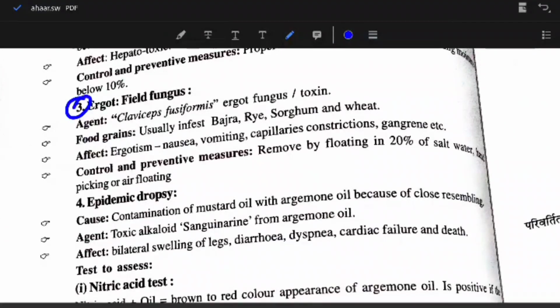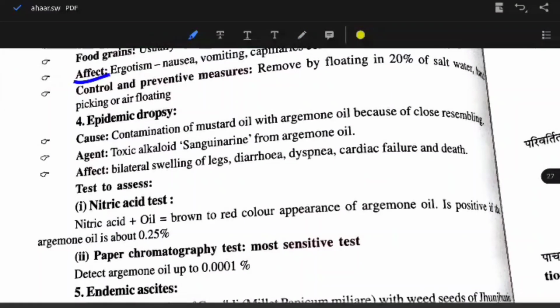Third is ergot, which is a field fungus. Agent is Claviceps fusiformis, ergot fungus or toxin. Food grains usually infested: bajra, rice, sorghum and wheat. Effects: ergotism, nausea, vomiting, capillaries constriction, gangrene. Control and preventive measures: remove by floating in 20% salt water, hand picking or air floating.